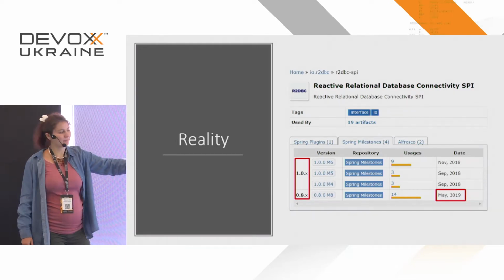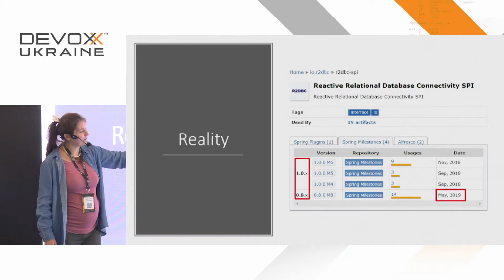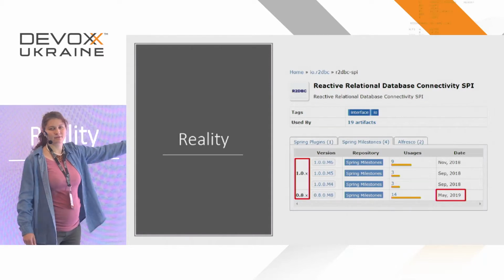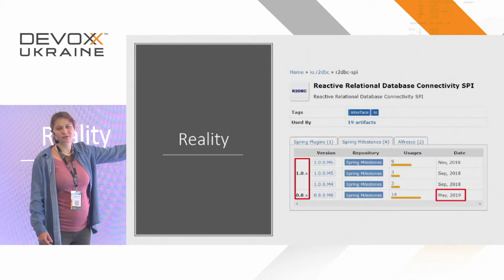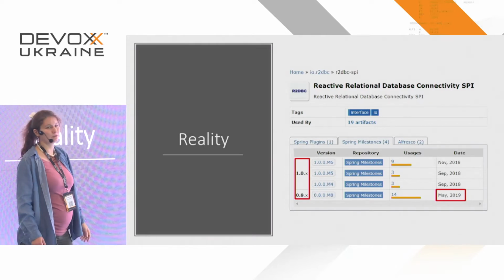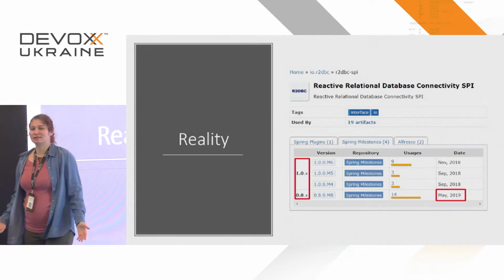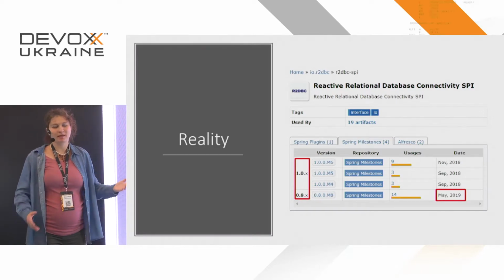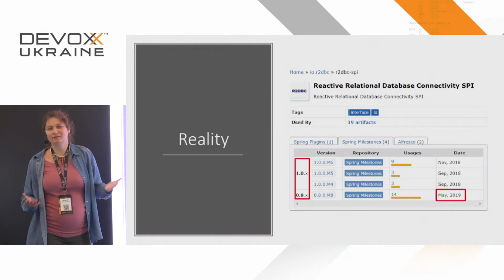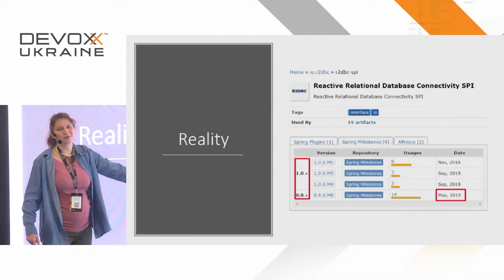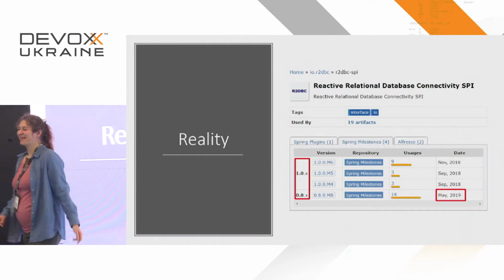What we didn't understand at first was that somehow they moved from the first version to 0.8, and Maven also thinks that 1.0 is a bit higher than 0.8. But you have to pay attention to the date when it was released. So we had some issues with Spring because the versions didn't go together well. But when we downgraded to 0.8, it worked well.